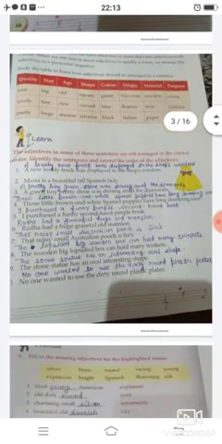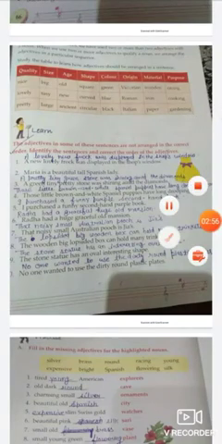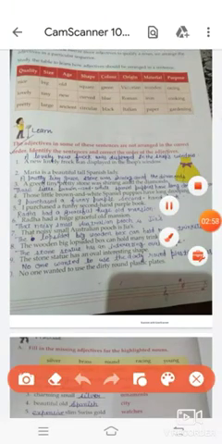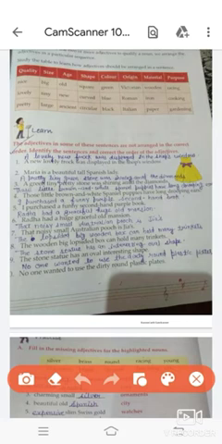So first question is, a new lovely frock was displayed in the shop's window. So this is not written in the correct order. The correct order is, a lovely new frock was displayed in the shop's window. So students, I have told you that firstly we will write the quality.